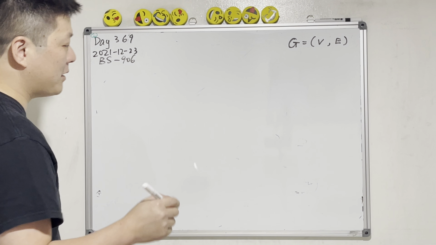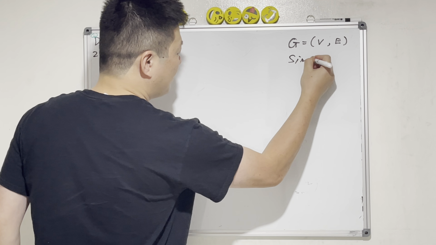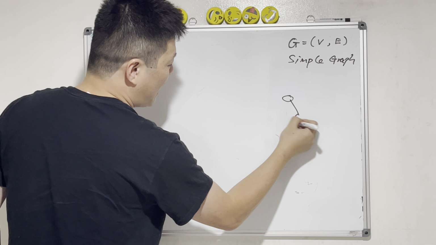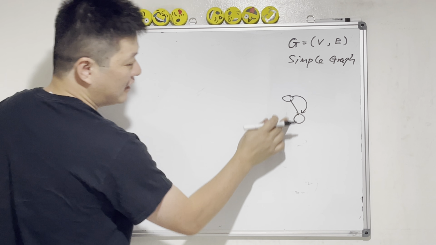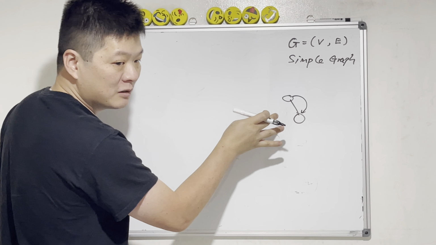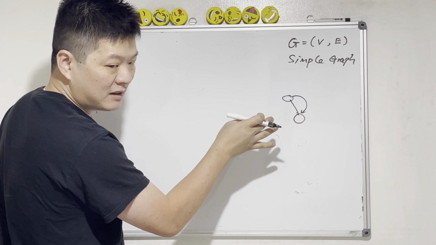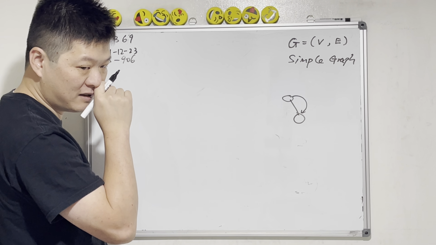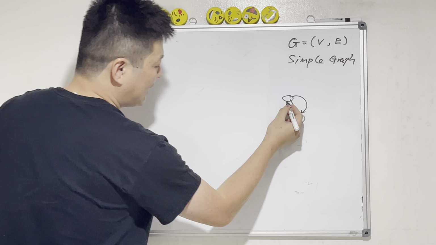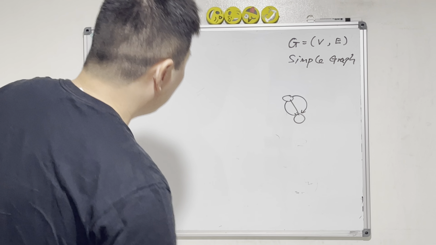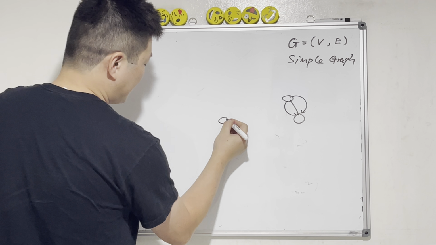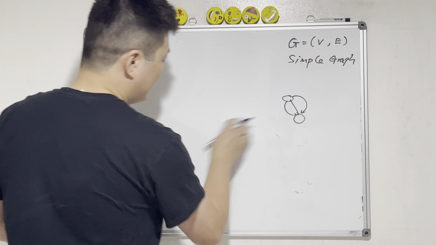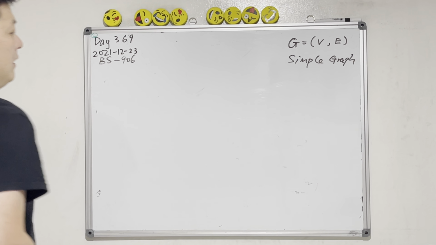You know the simple graph. Another concept: what's a simple graph? You can't have two edges between two vertices. This is not a simple graph. This is okay, this is a simple graph.